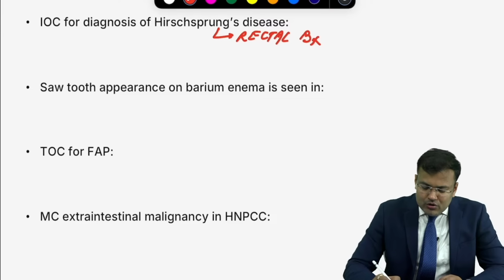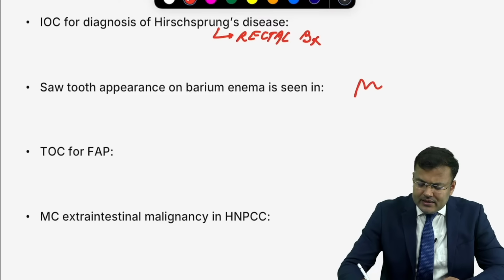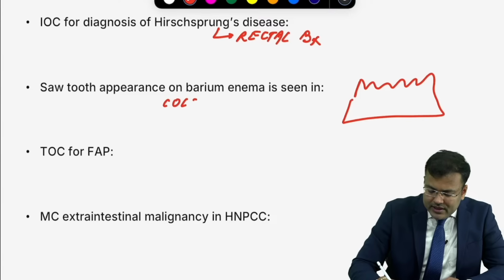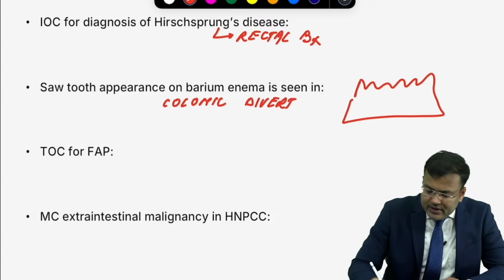Next, sawtooth appearance on barium enema. This kind of appearance, can you tell me? Sawtooth, all of you know, is seen in colonic diverticulosis.